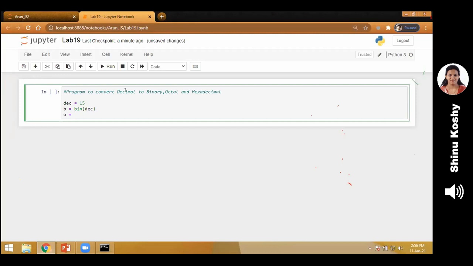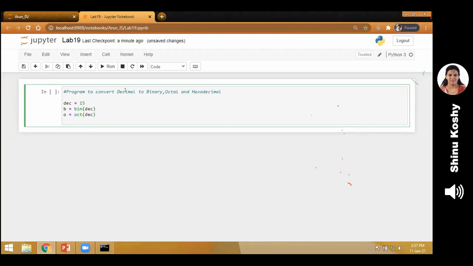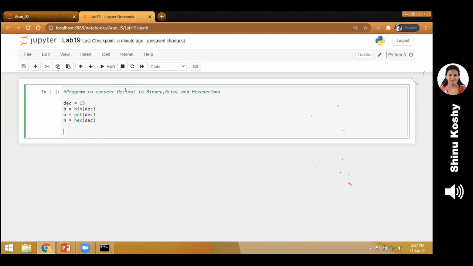Similarly, to convert decimal number to octal, I use the simple function OCT. Within bracket, I write DEC, that is 15. It represents 15, the number I want to convert to octal. Where am I storing the result? In O. Next, H equal to HEX bracket DEC. That is the decimal number, which is 15 stored in DEC, is converted to hexadecimal. And where is the answer stored? In the variable H. Finish.